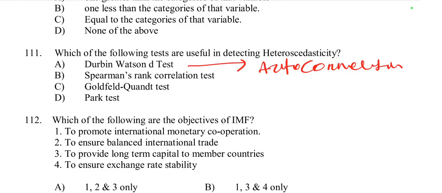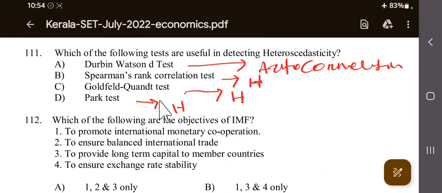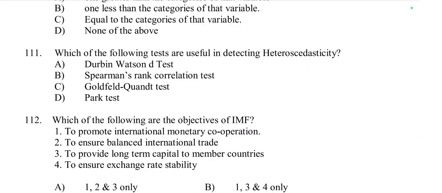Then Spearman rank correlation test, it is used for heteroscedasticity. Then Goldfeld-Quandt test, it is also used for heteroscedasticity. Then Park test we can also include it in heteroscedasticity, because first Goldfeld-Quandt test checks for heteroscedasticity by comparing the variance of residuals in two different subsets of the group. So Goldfeld-Quandt test is right here.